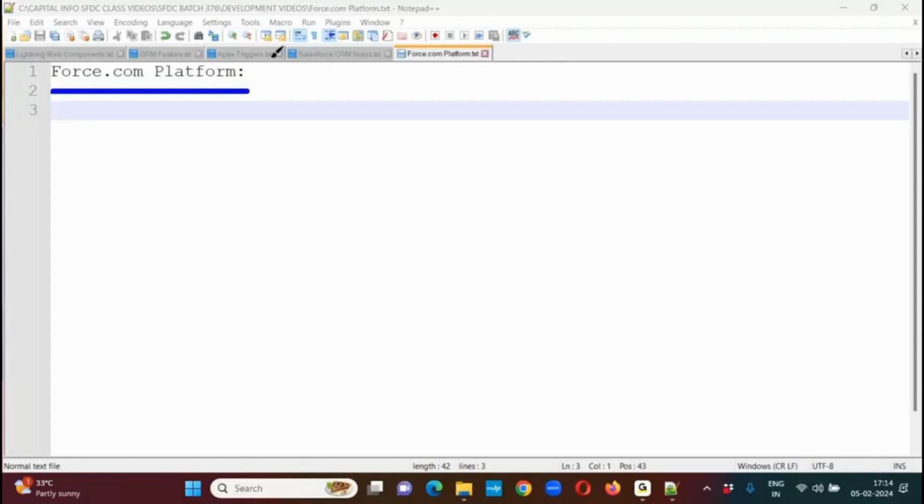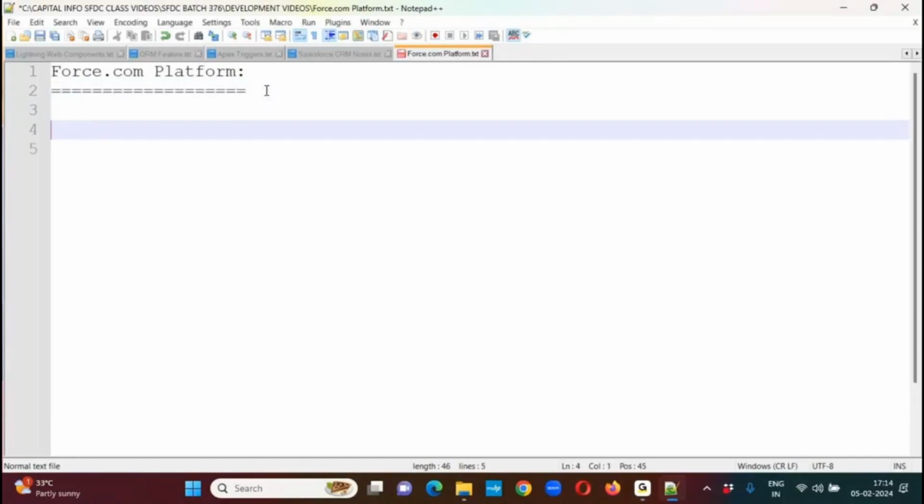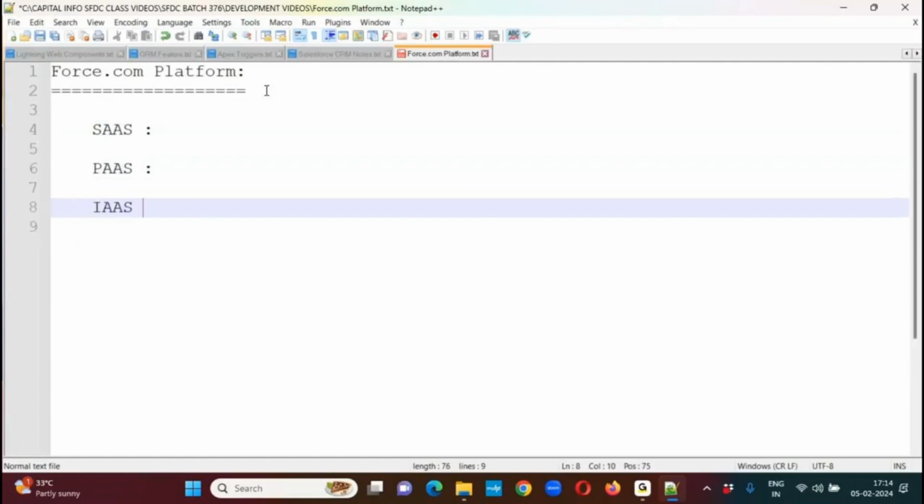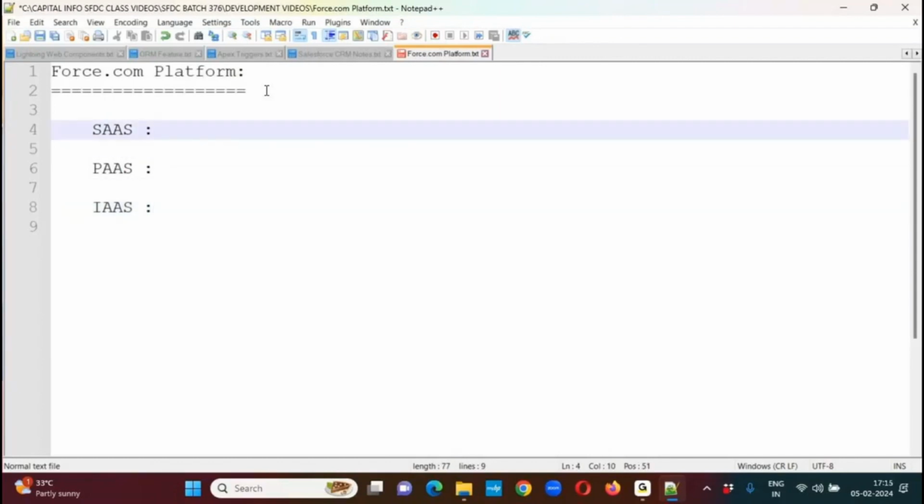Okay. Now, we already know Salesforce provides three classifications of cloud services to the customers on rental basis. The first one, they're offering SaaS. Second one, they're offering PaaS. Third one, IaaS. These are the three classifications of services offered by Salesforce to the customers on rental basis.